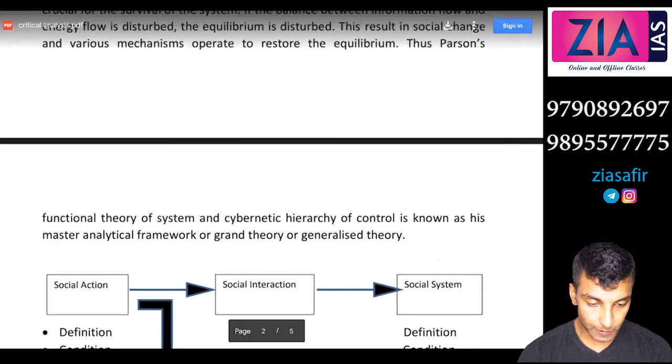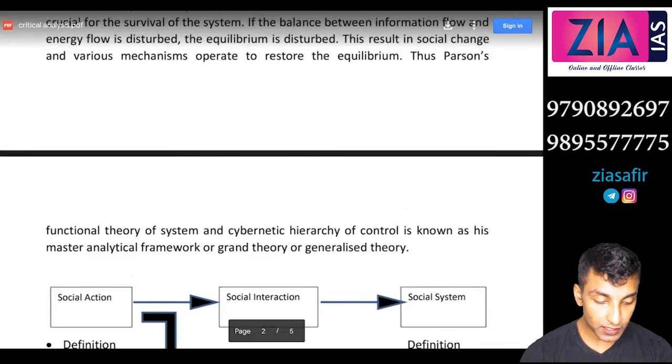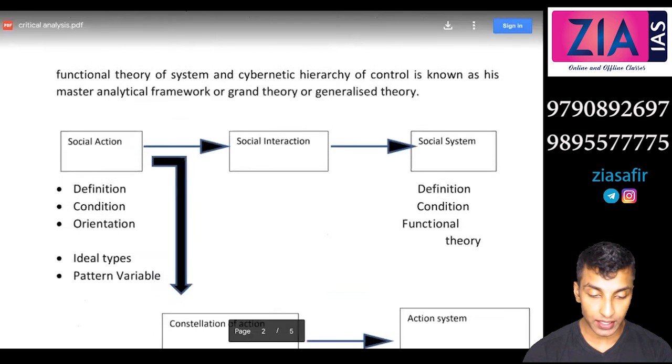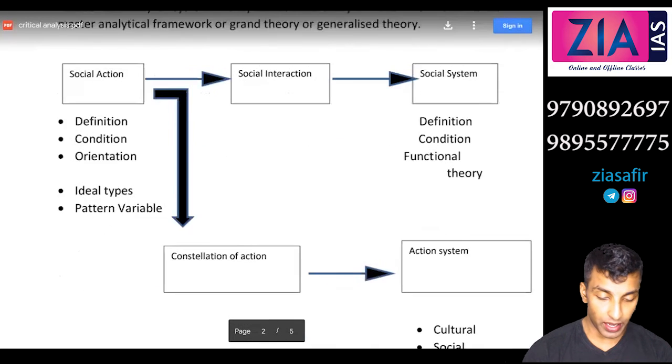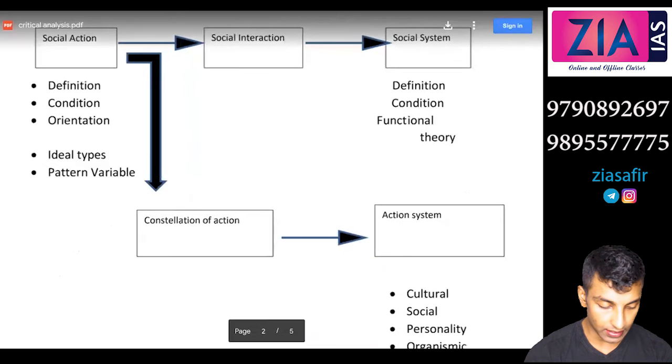Thus Parsons' functional theory of system and cybernetic hierarchy of control is known as his master analytical framework or grand theory or generalized theory. So this is what we have discussed. If you have any doubt in any of this, we can discuss it again.